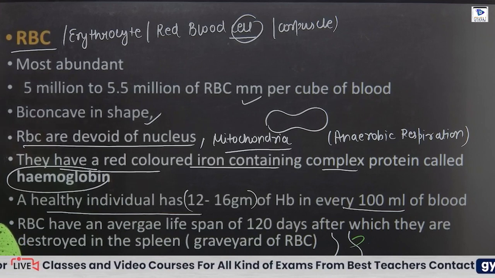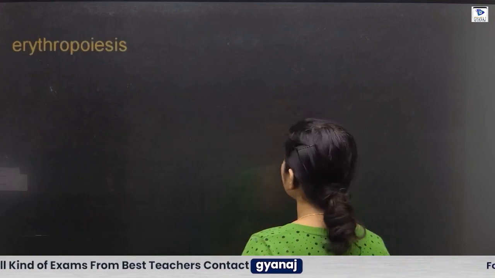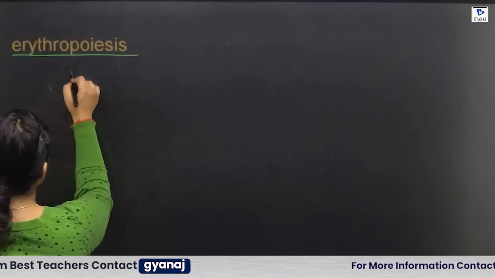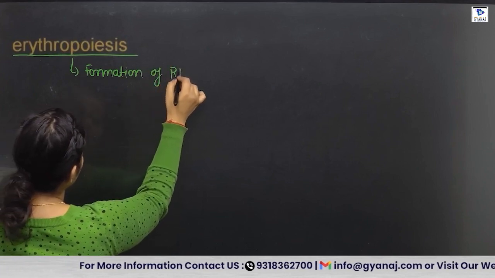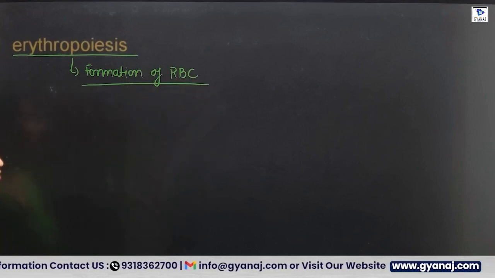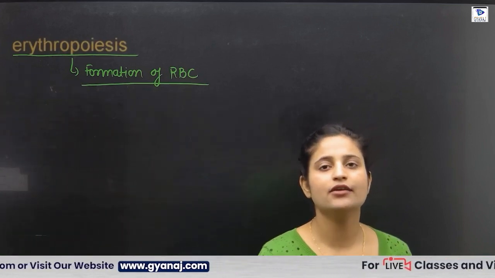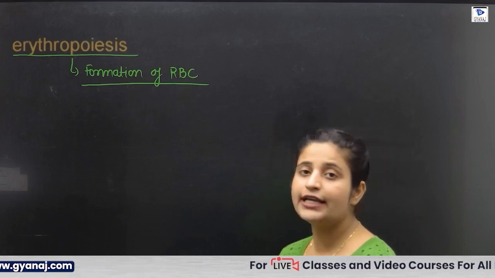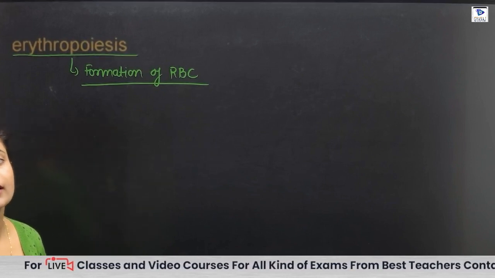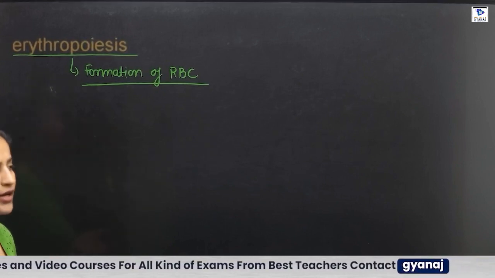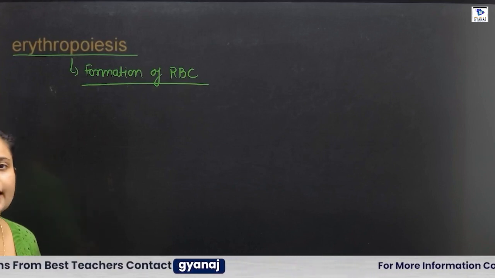Next, we have the process of erythropoiesis. What is erythropoiesis? The formation of red blood cells. Where does this formation take place? The process of erythropoiesis takes place in the red bone marrow. But during embryonic development, this process takes place in the yolk sac. I am telling you one mnemonic which is helpful to learn कि कहाँ formation होती थी RBC की when we were in the embryonic development.